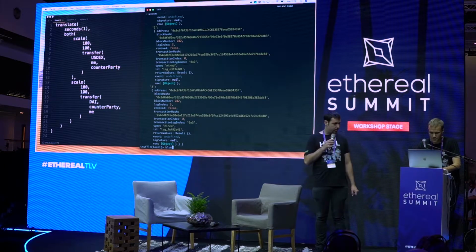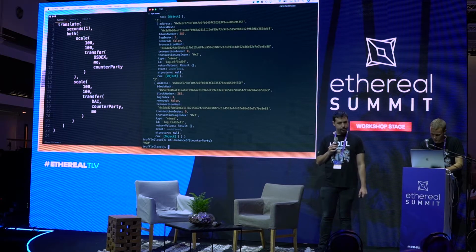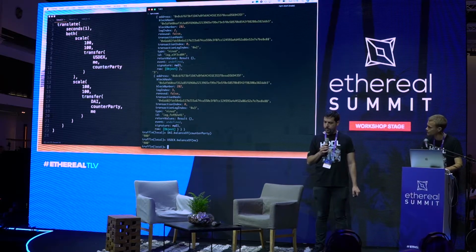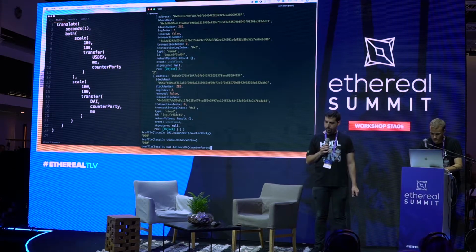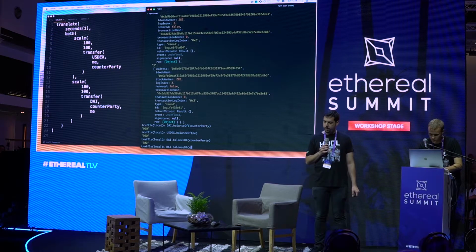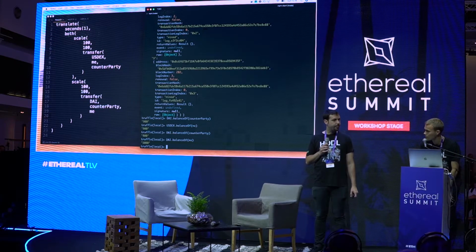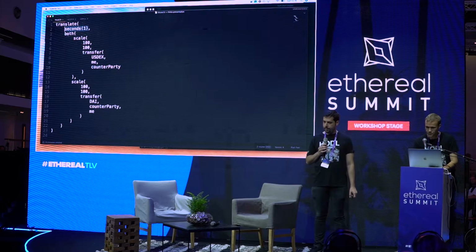Exactly. So that shows that it won't work if no one approves. So now it succeeded. And if I look at the balance of Omri's DAI, it's now 900 as we would expect, and the same with me on the USDX. And just to be clear, I still have 1,000 DAI. So what we expect is that the DAI will now increase by 100 when I execute the contract, as 1 second has elapsed, as we show up here.